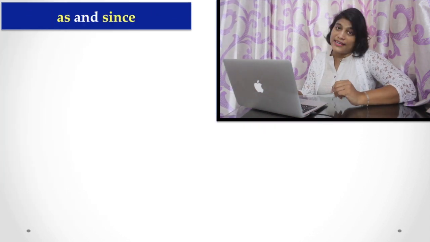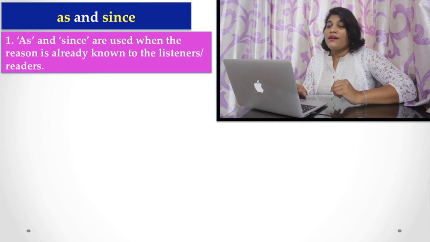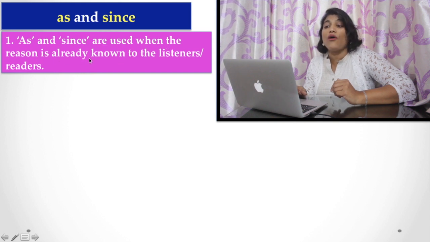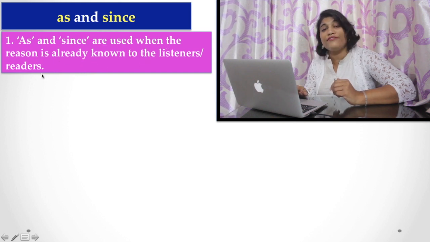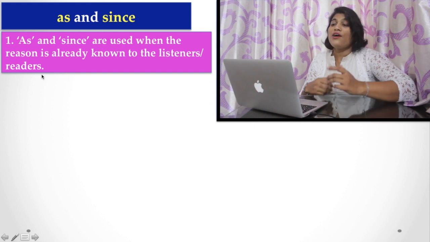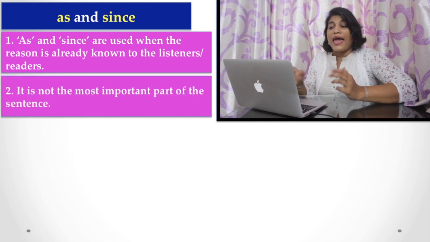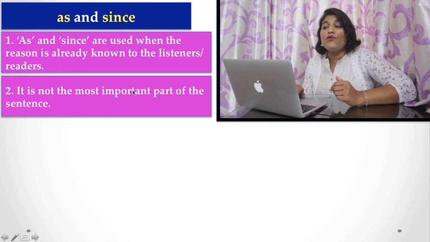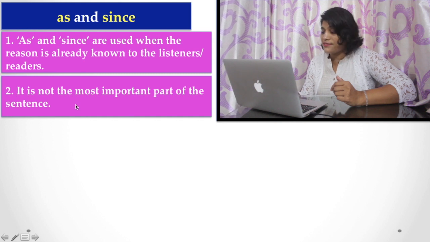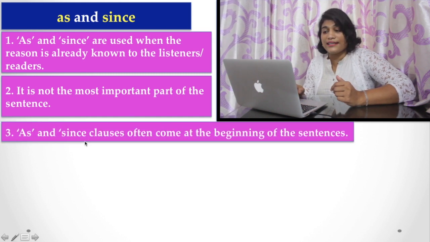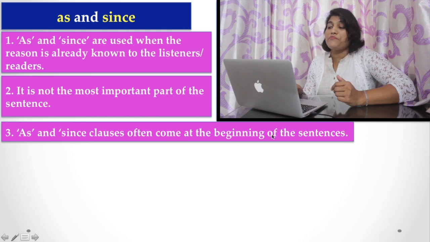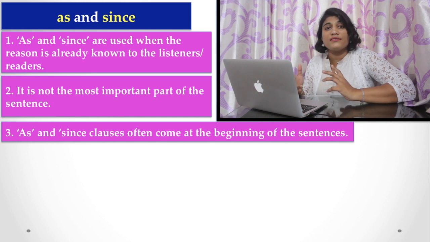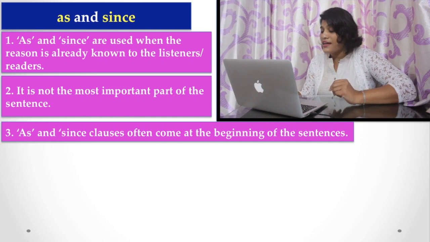Now, as and since, I am going to tell you first. These words, as and since, are used when the reason is already known to the listeners or reader. We use these words when the reason is already known, or in another way, it is not the most important part of the sentence, and as and since clauses often come at the beginning of a sentence. These are the prime features of as and since in a sentence.